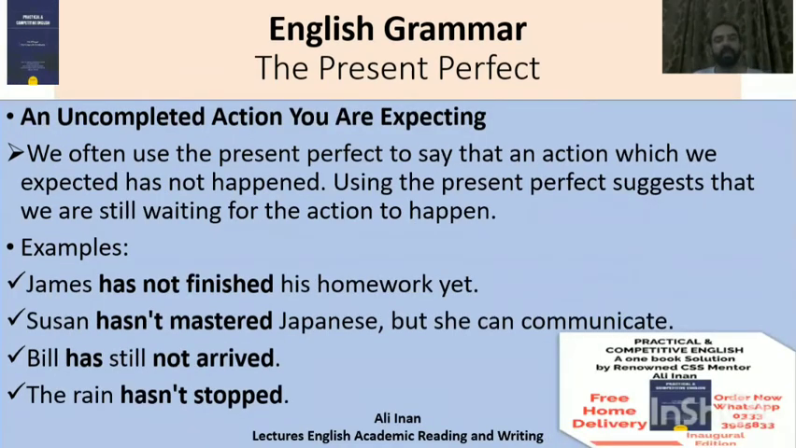The present perfect is also used to refer to an incomplete action which we were expecting to take place. So we often use it to say that an action which we expected has not happened. So using the present perfect suggests that we are still waiting for that action to happen. For example, James has not finished his homework yet. Susan hasn't mastered Japanese, but she can communicate.